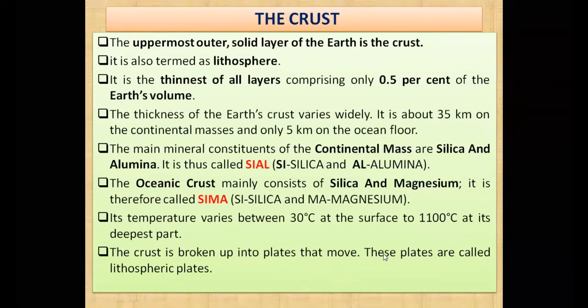So the temperature varies from 30 degrees to 1100 degrees centigrade. And the crust is broken up into plates that move. Yeah, that is quite important. ये जो हमारे crust जो हैं वो किसमें बटे हुए हैं? They have been broken. Our crust, that is the lithosphere, has been broken. टूट गया है. और वो टूट के कैसे बन गया है?